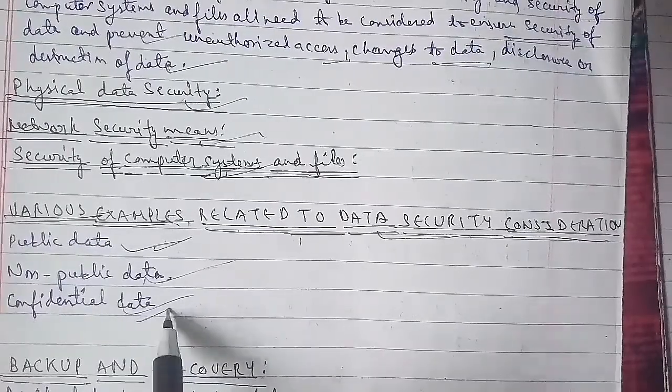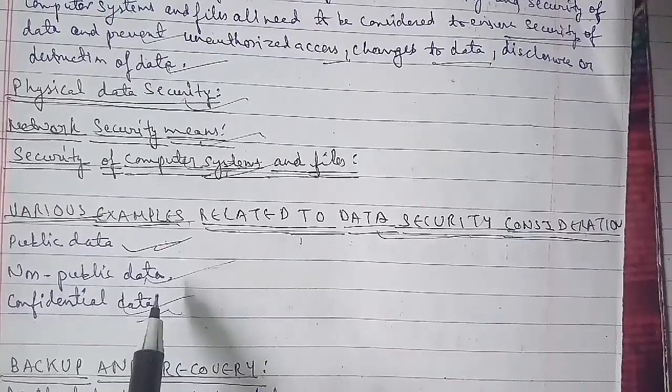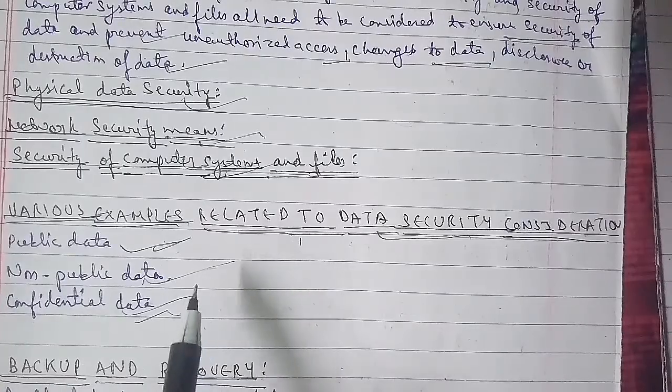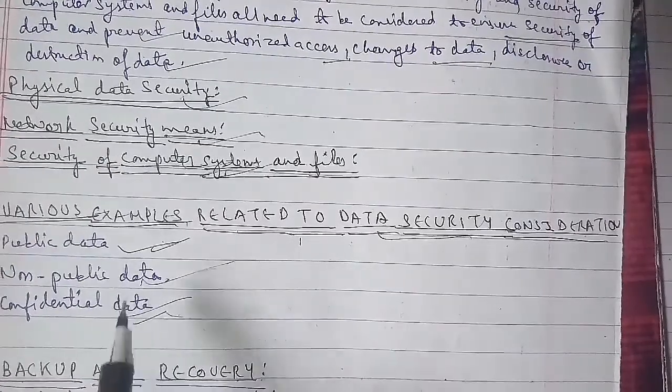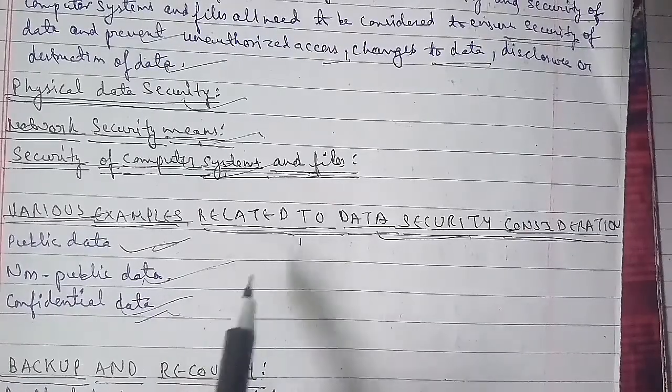These were the various examples related to data security considerations: public data, non-public data, and confidential data as well. Now we'll discuss backup and recovery, and we'll go a little bit deeper here.